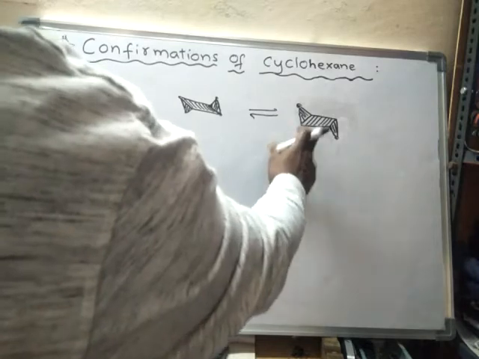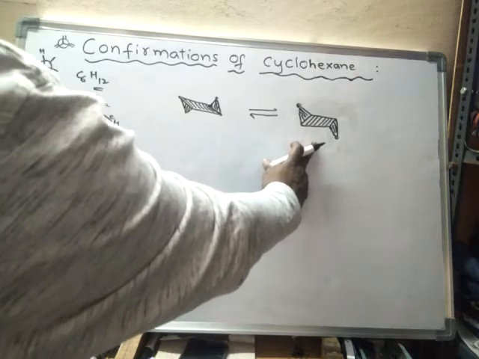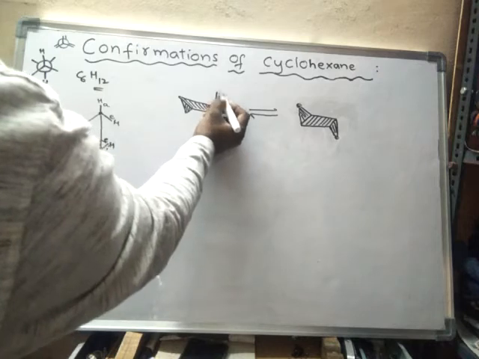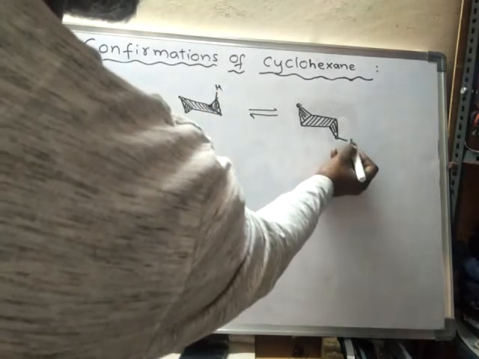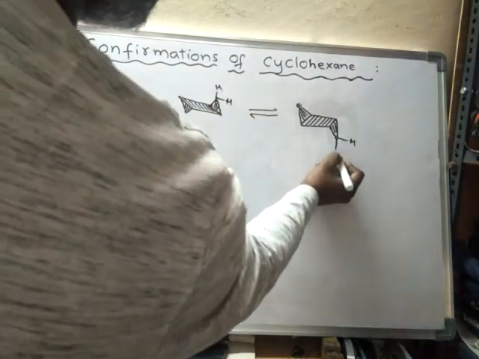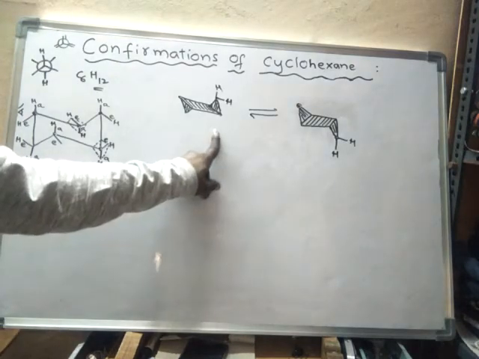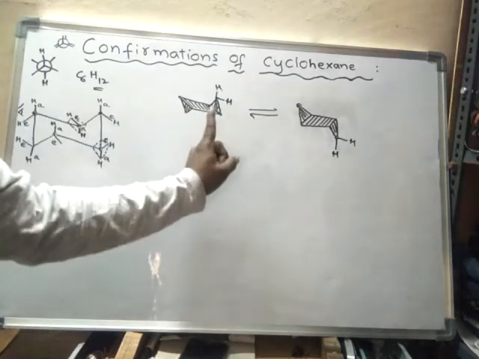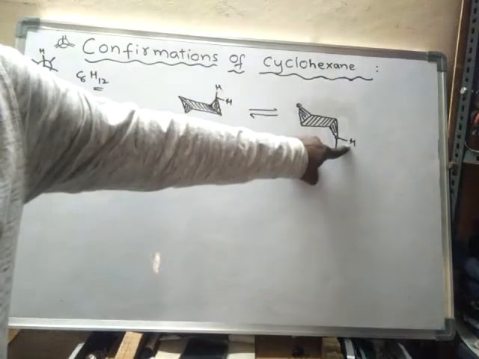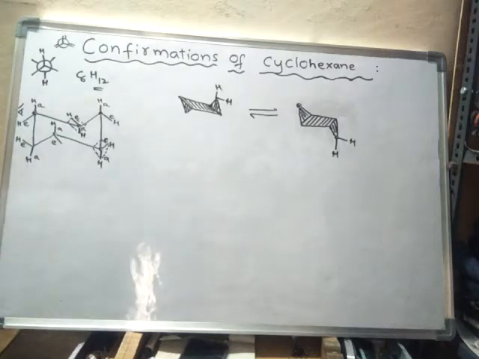This will convert into this form and this will convert into this form. One chair form will convert into another chair form. But what is happening here? While converting, the axial hydrogens on this one will turn into equatorial hydrogens, and the equatorial hydrogens on this one will turn into axial hydrogens. So that is important.